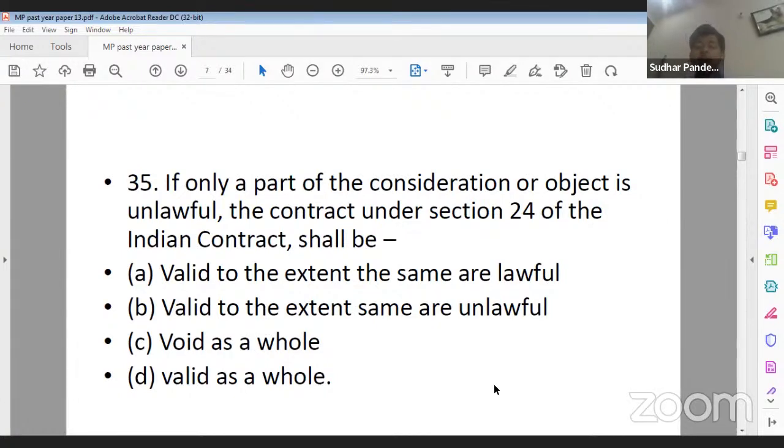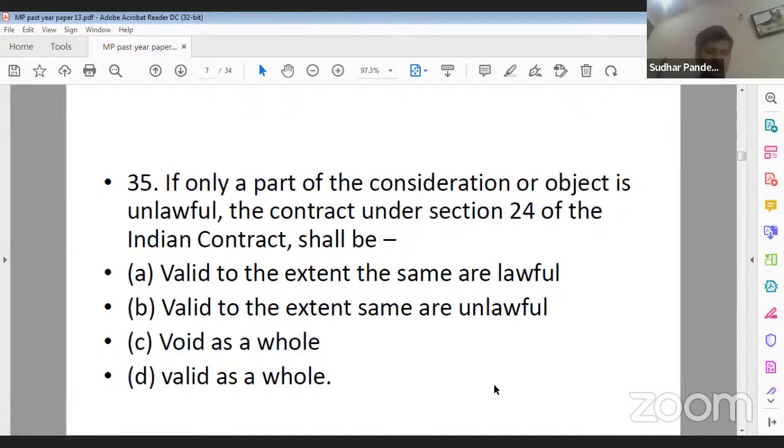If only a part of the consideration or object is unlawful, the contract under section 24 of the Indian Contract Act shall be: option A, void to the extent the same are lawful; B, valid to the extent the same are unlawful; option C, void as a whole; and option D, valid as a whole.